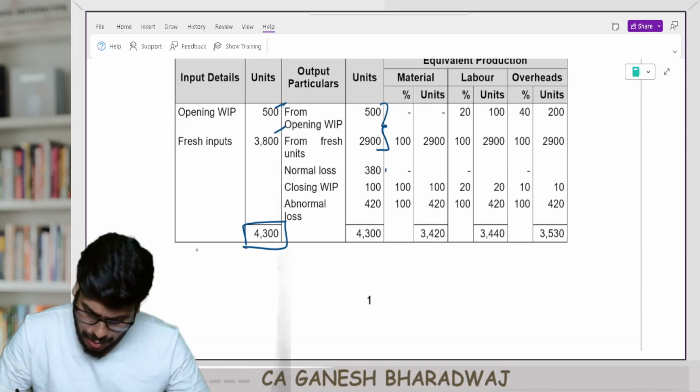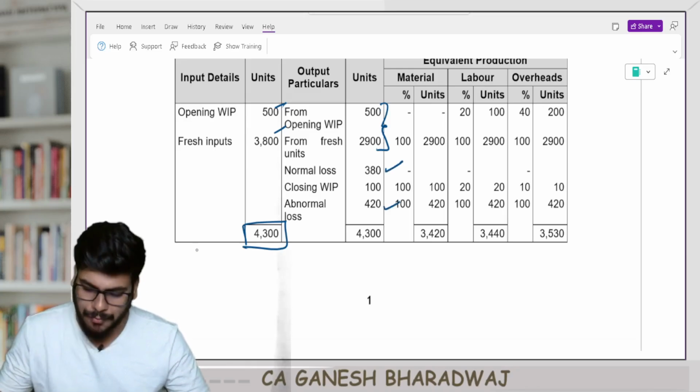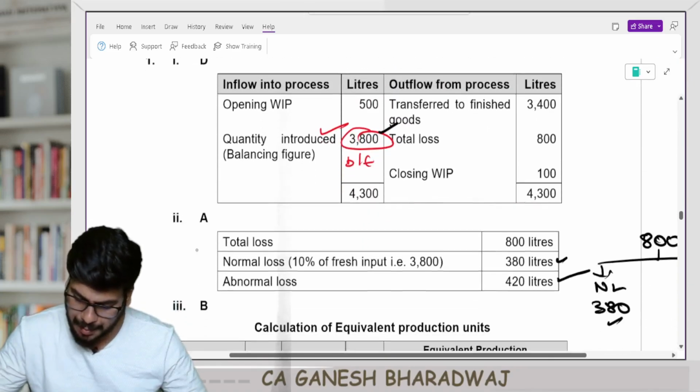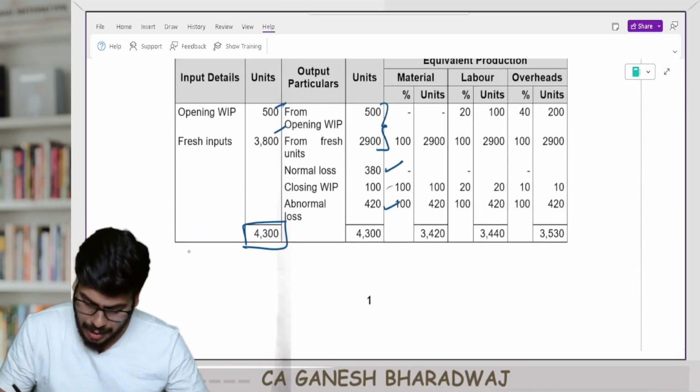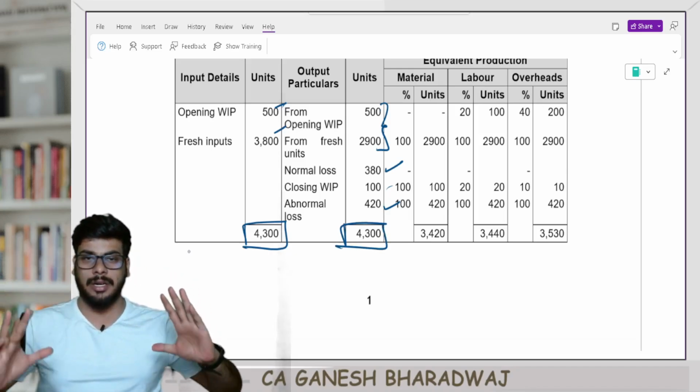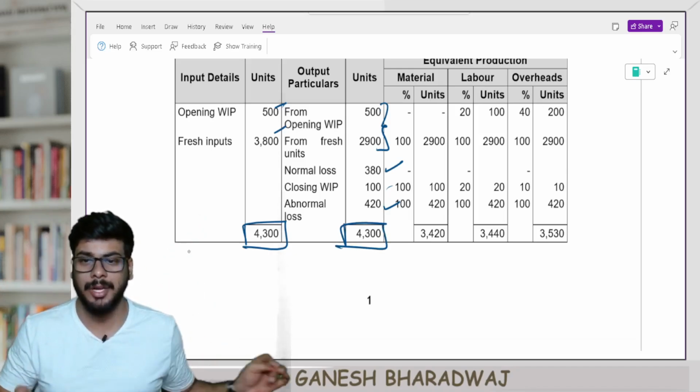Normal loss, how many units? 380. Abnormal loss, how many units? 420. And units in closing WIP is how much? It's given in the question as 100. Add up everything, you should get 4,300. Clear with this, guys? This is just a tracker column. Now what will you have?